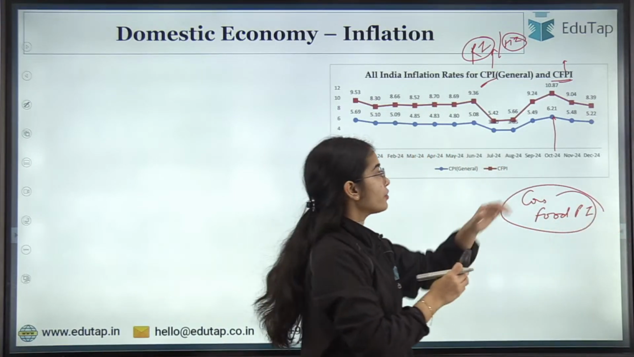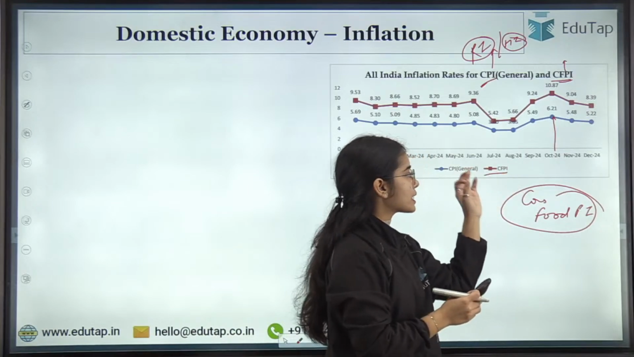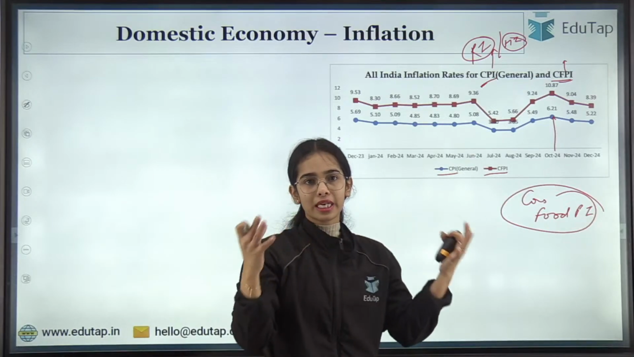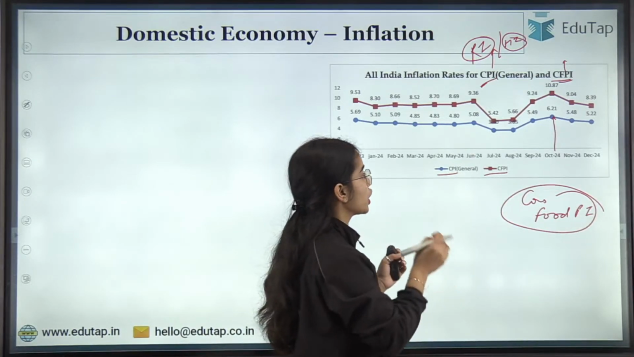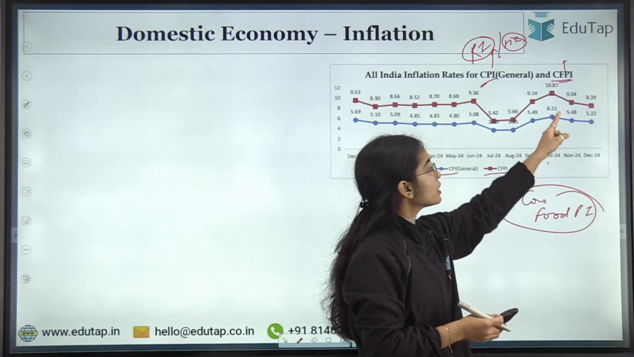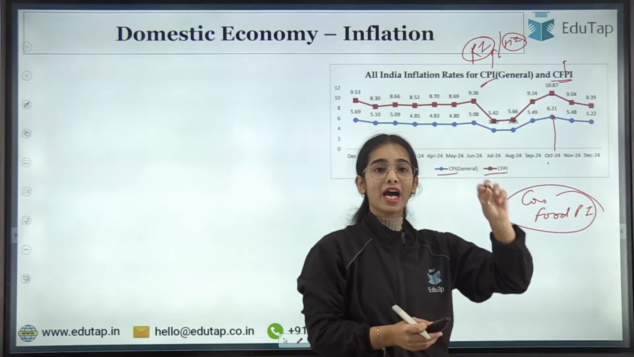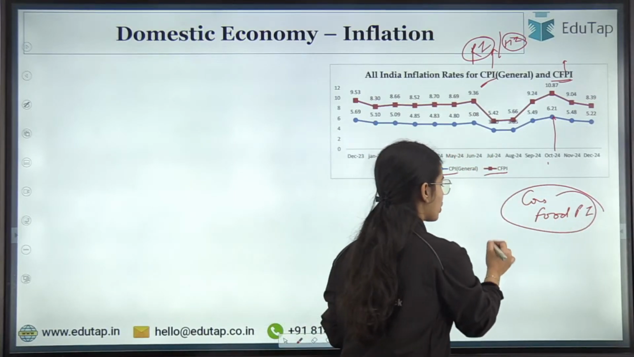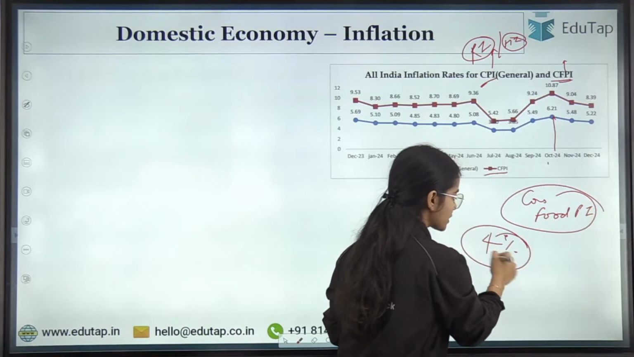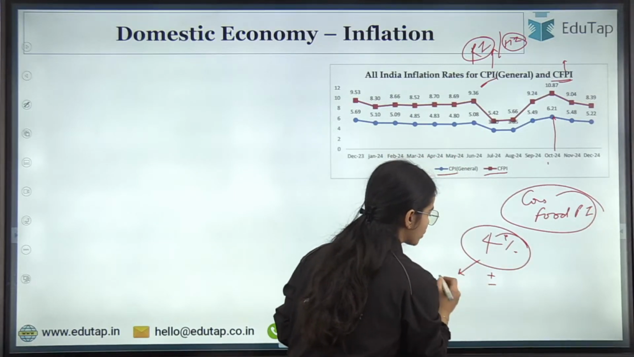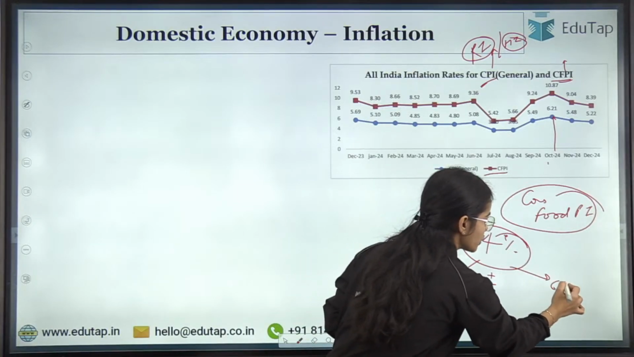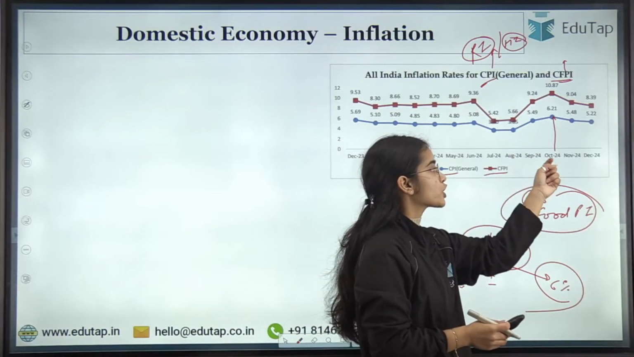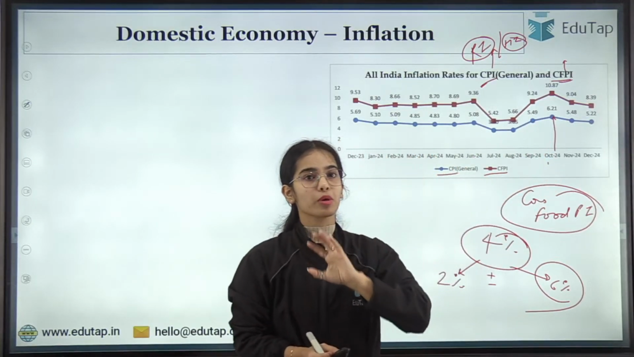Here, through the red line, we are seeing the food inflation. Through the blue line, we are seeing the retail inflation, the inflation in the country for the consumers. So you can understand that in October 2024, the food price inflation was very high, due to which the CPI retail inflation was also very high. The inflation target is 4%, the range is plus minus 2%, so 2% and 6%. Inflation should not be above 6%. But in October 2024, the inflation was above 6%. So that was a problematic situation.